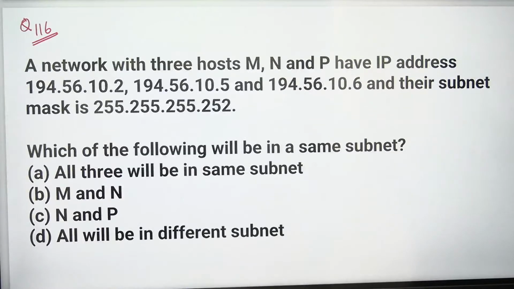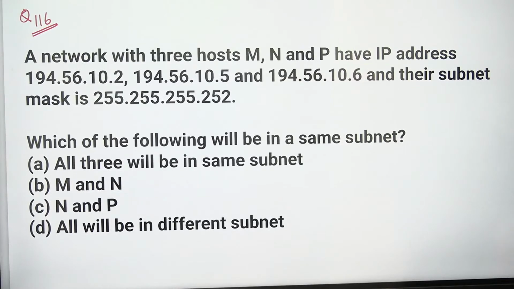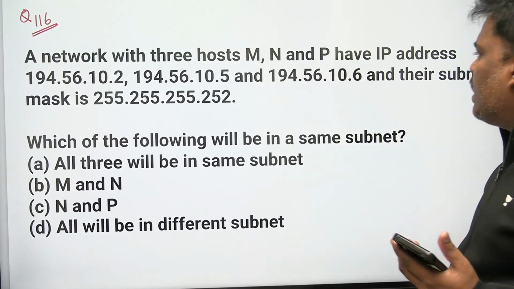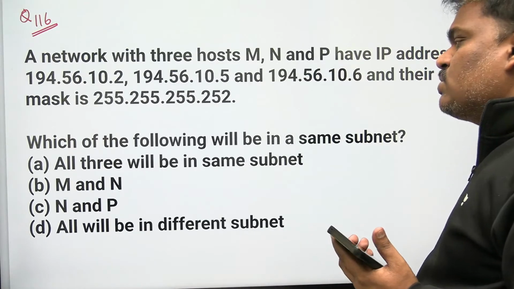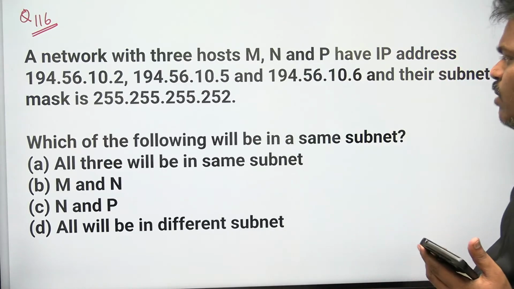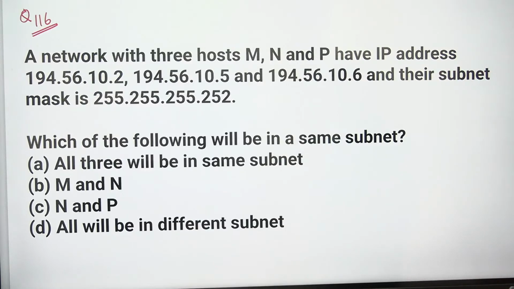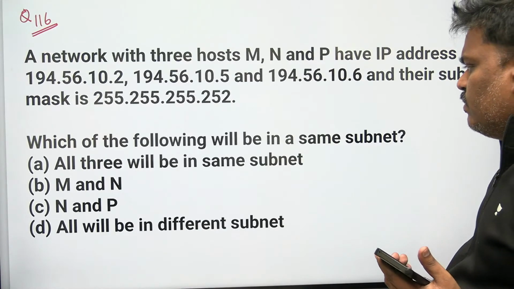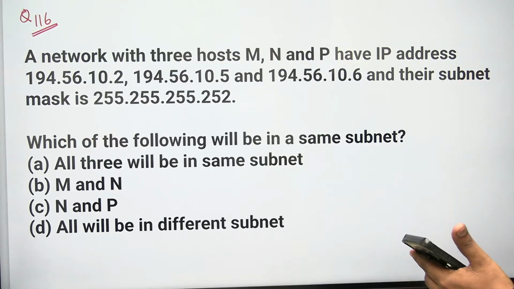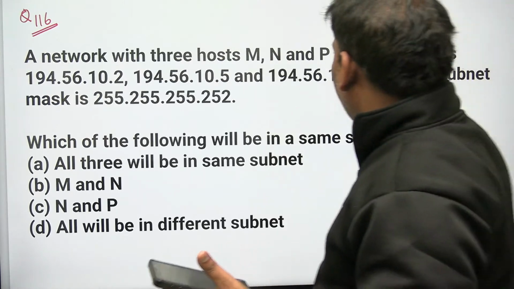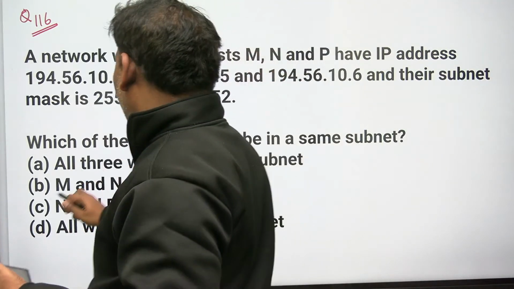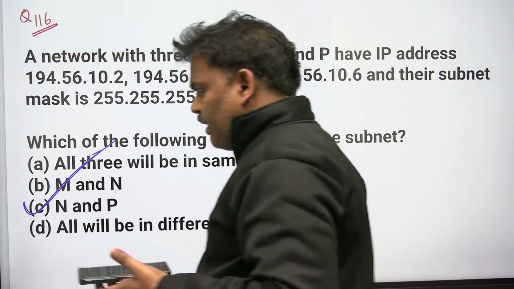Right? Fine. Can you say what about this one? Just doing end operation. Try. 3 hosts are there, M, N, P have IP addresses. And the subnet mask also given, right? Do end operations properly. 2, 5, 6. I think we done already. This one. I think N and P same, right? We done already this. C maybe. This problem already we done.